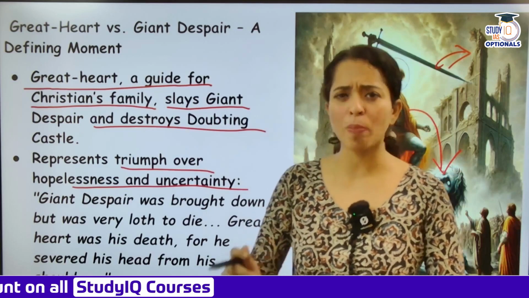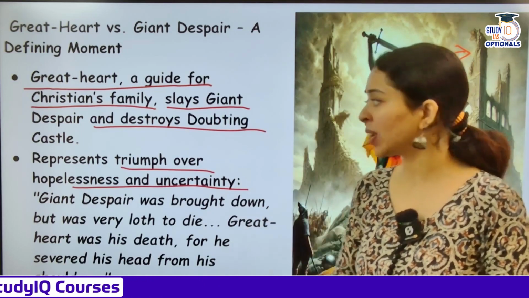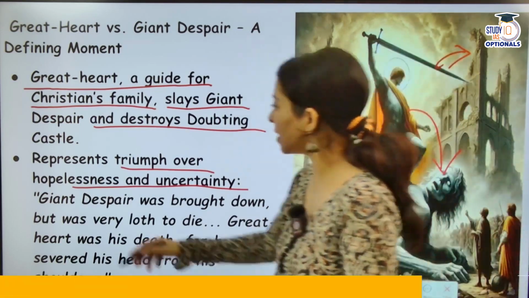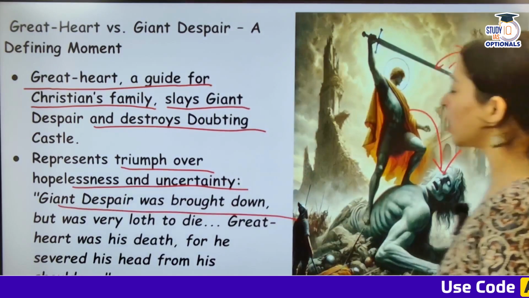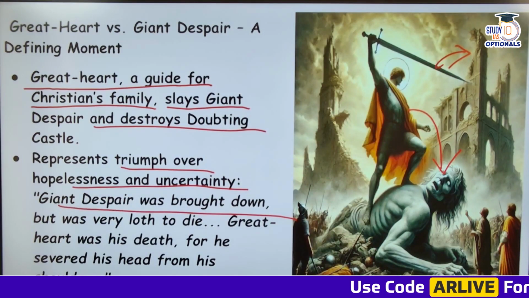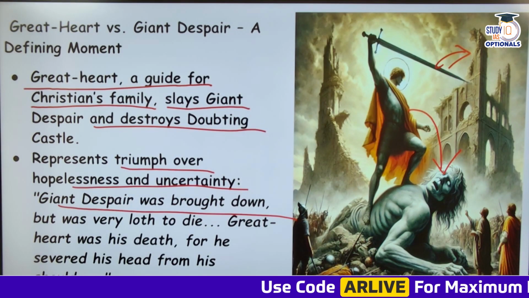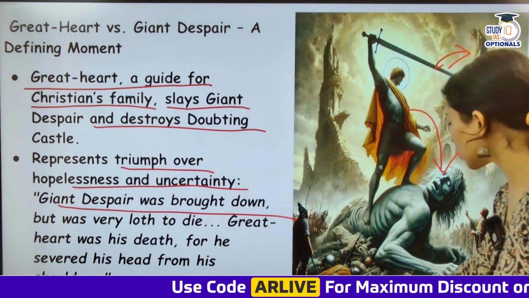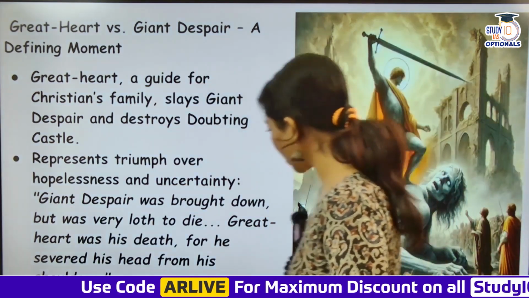He is killing Despair, killing hopelessness. So what is he triumphing over? Hopelessness and uncertainty. Giant Despair was brought down but was very loath to die. Great Heart was his death, for he severed his head from his shoulders. So these are the lines from Pilgrim's Progress.